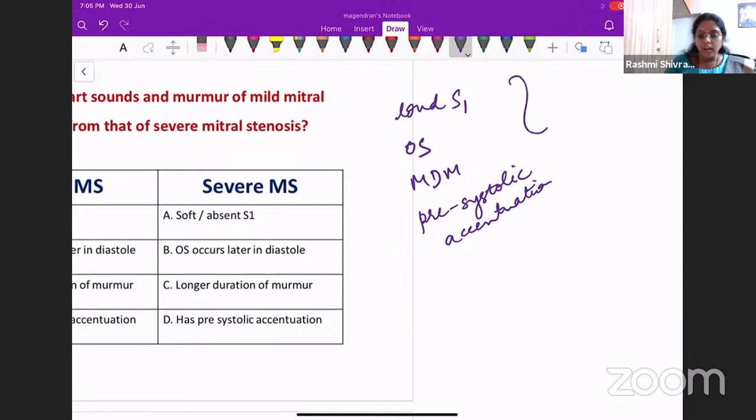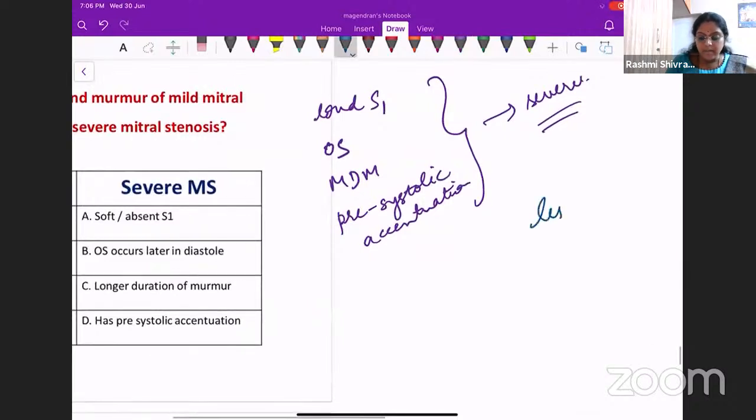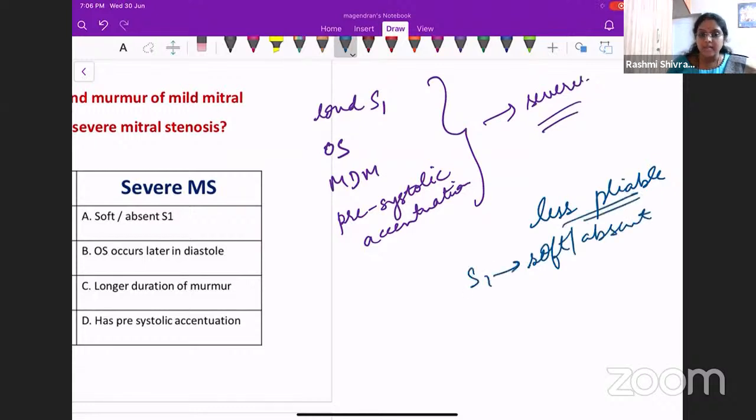I want to know how all these will vary when the patient becomes more severe. What will happen to all these findings when the patient becomes more severe? That's what we are trying to establish by this question. So what will happen to the S1? As the severity progresses, the valves become less pliable. So what happens? The S1 will become either soft or it will become absent.